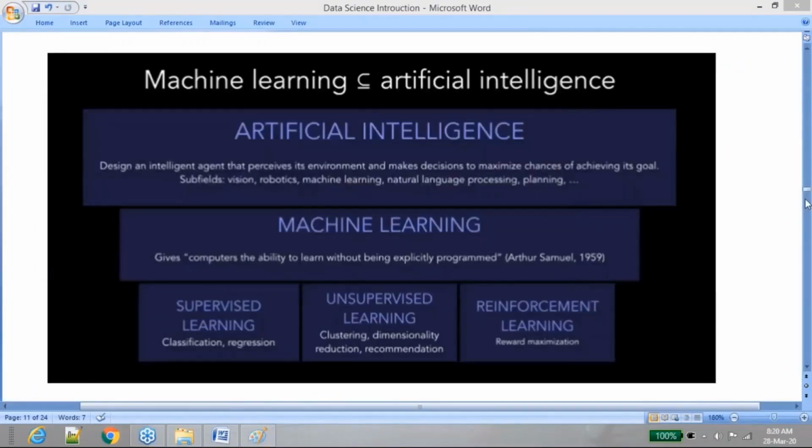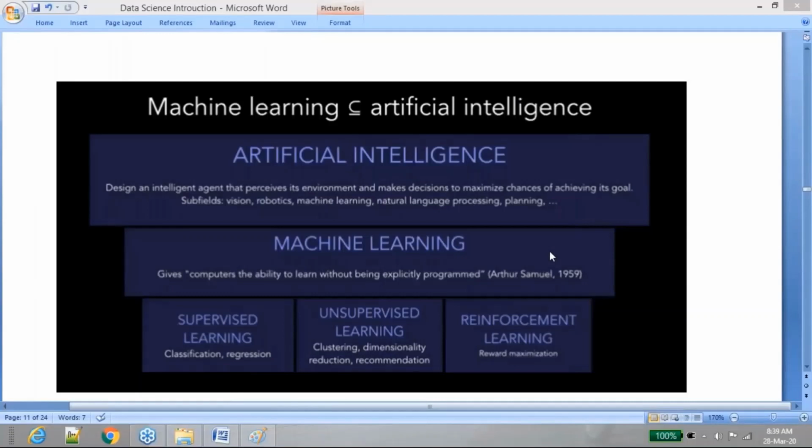Machine learning itself has some classification. You would have already learned about artificial intelligence, IoT devices, machine learning, and so on. So let's try to understand what artificial intelligence is, what the relation is between artificial intelligence and machine learning, and what categories we have within machine learning.